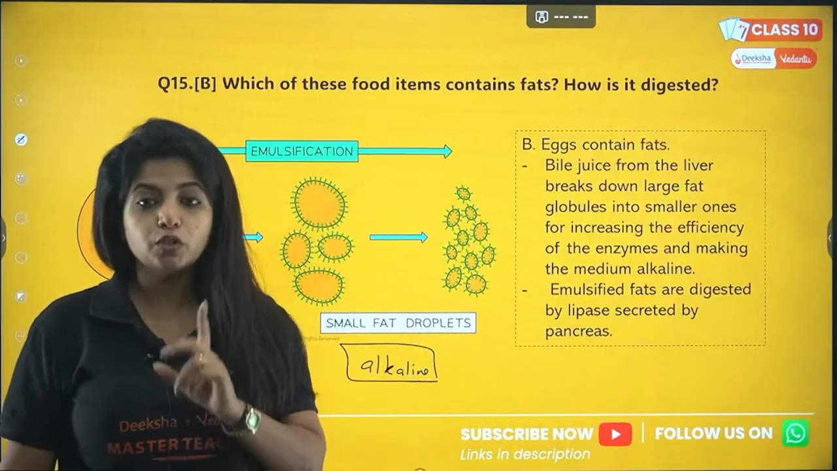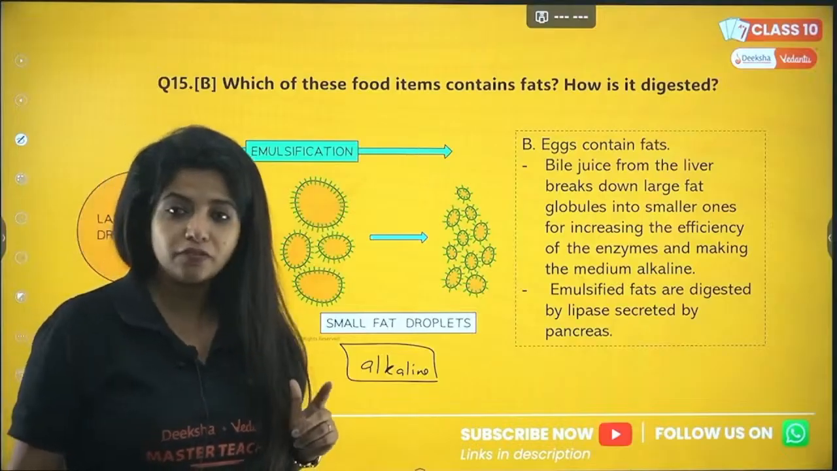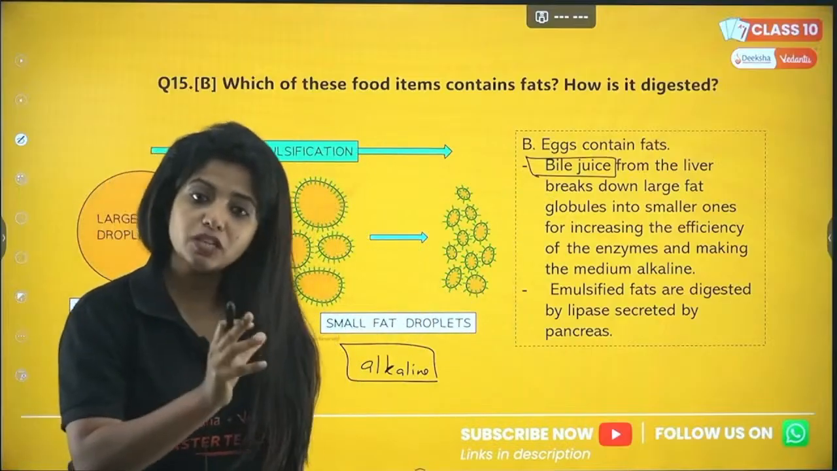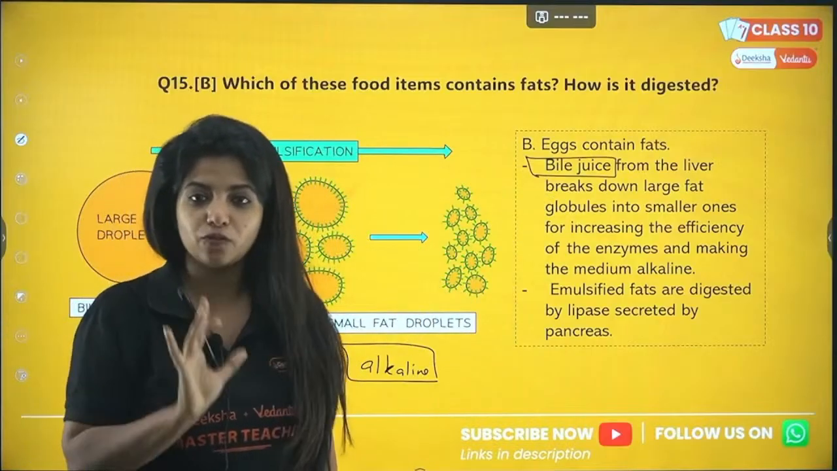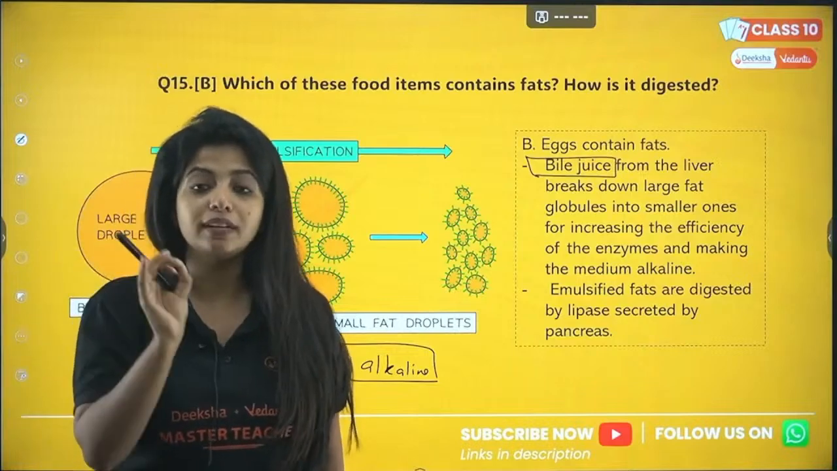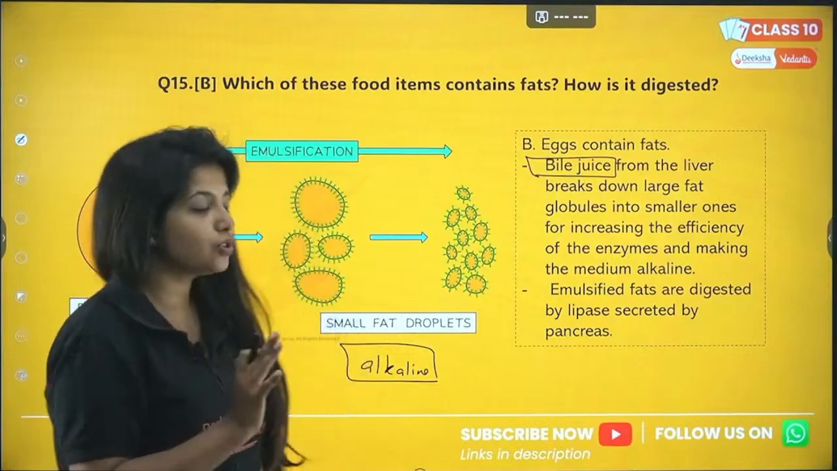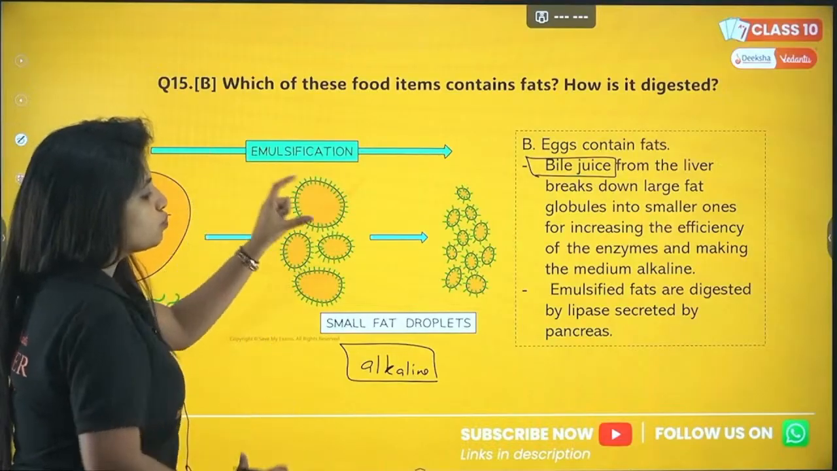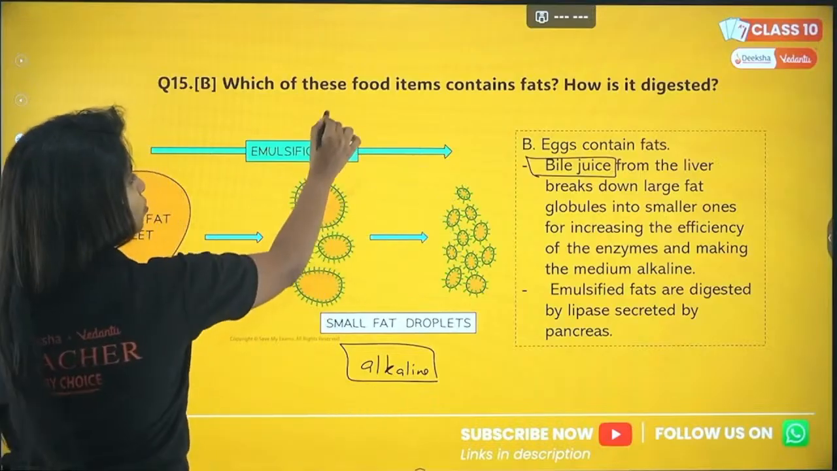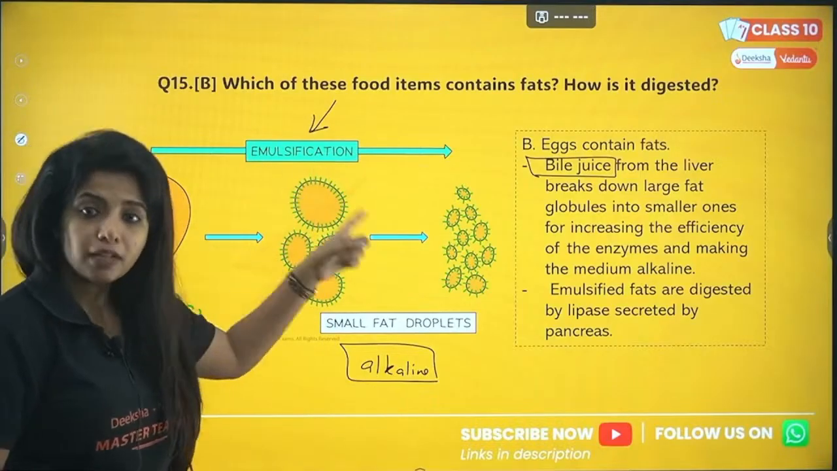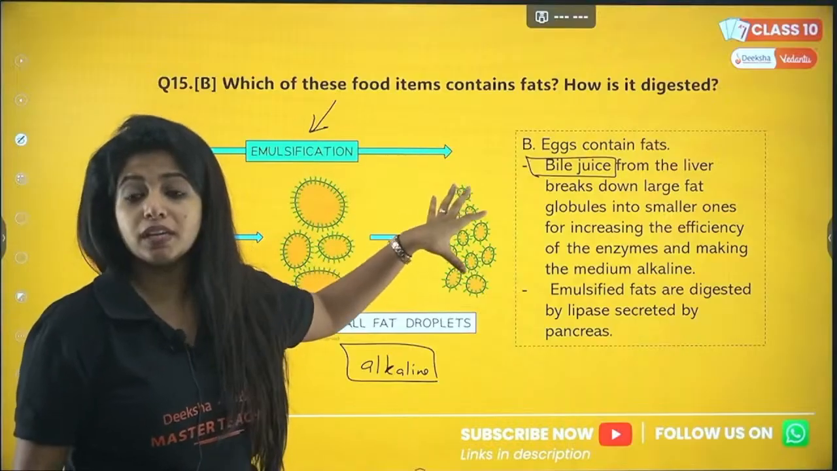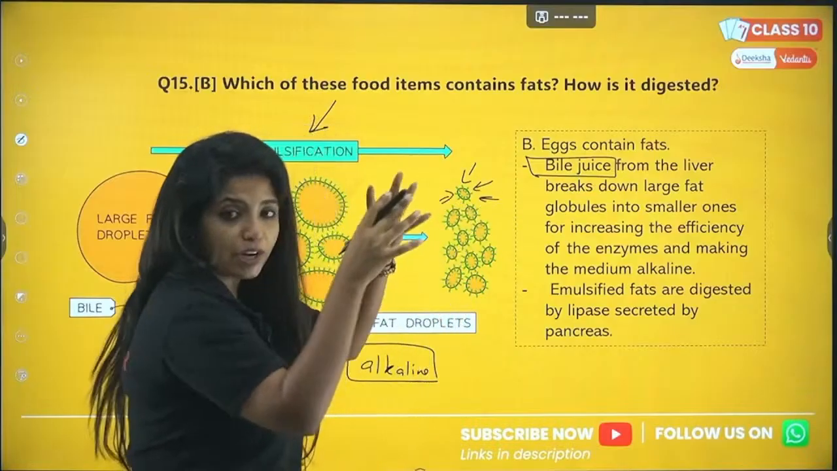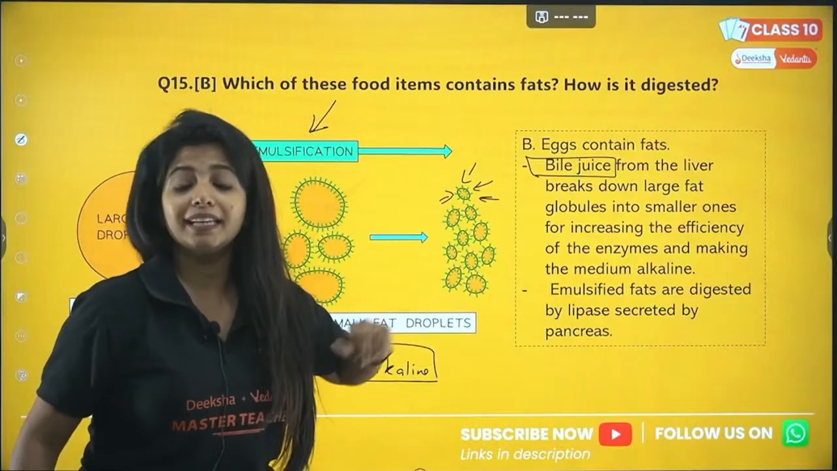So first of all, you need the help of the liver. The liver, my dear children, releases something which is known as bile juice. This bile juice is stored in the gallbladder, another best friend of the liver. But anyways, the liver is the one that releases the bile juice. Now why do you need the bile juice? Bile juice is going to break down the large fat globules into smaller fat droplets. This process is known as emulsification. So for emulsification, we need bile juice. Why do you think emulsification is done? So that the enzyme can act easily from all the surfaces. You get more surface area for the pancreatic enzyme to act.